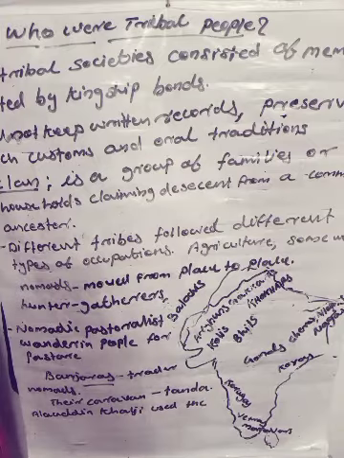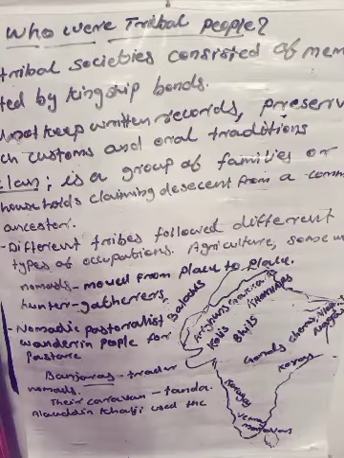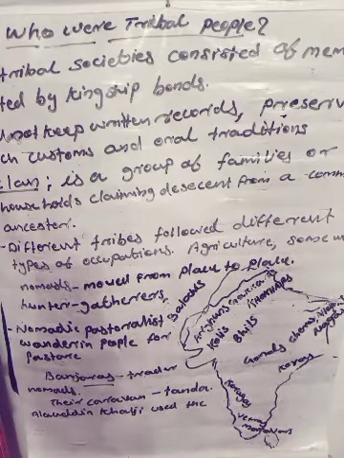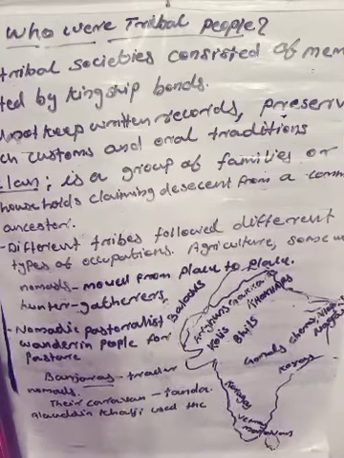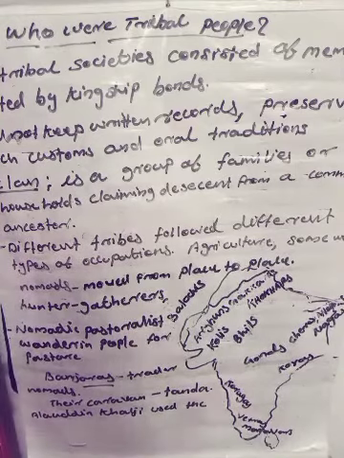Nomads are wandering people. Many of them were pastoralists who moved from one pasture to another with their flocks and herds. So these wandering nomads were a very important group. They wandered for trade or for pasture work. They are nomadic pastoralists, wandering people for pasture work, mainly shepherds.